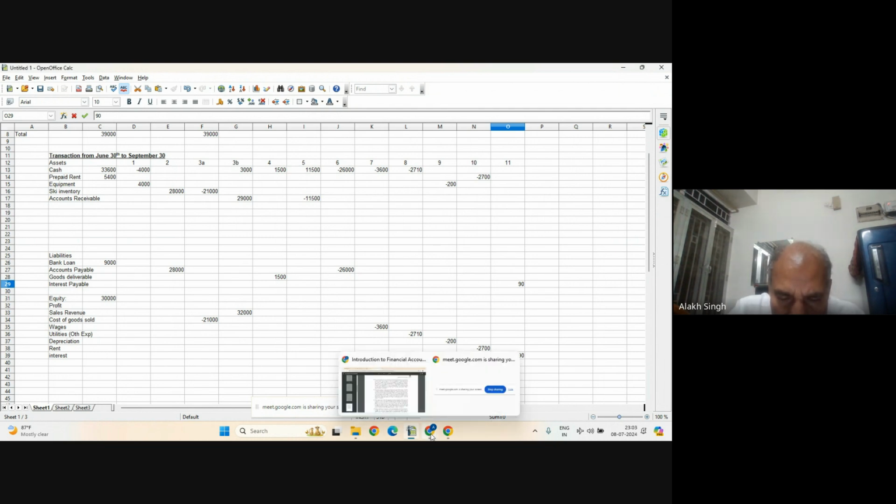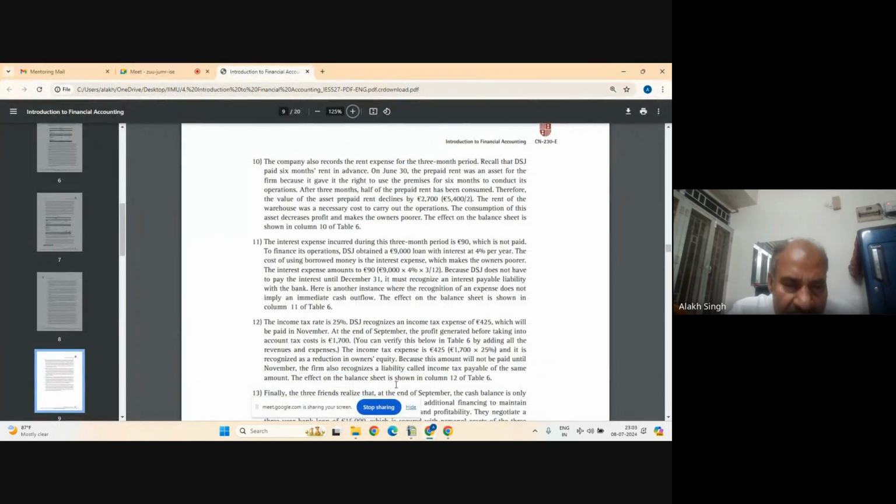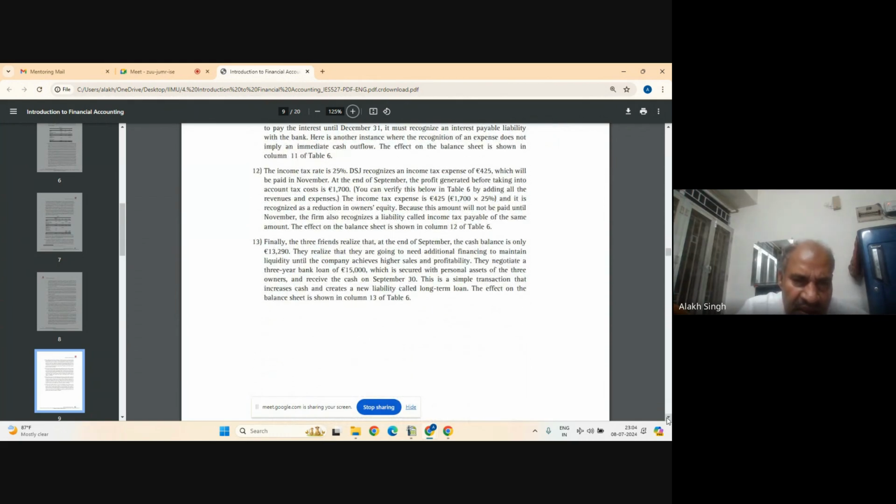Now I come to the next part. To finance its operation, this comes under the financing part. DSJ obtains a 9,000 loan with interest of 4% per year. And how did the 90 come? It is 9,000 into 4% for 1 year, and it is for 1 quarter, so 3 by 12, so 90 is the interest. No need to go into detail. 90 is the interest expense that will come.